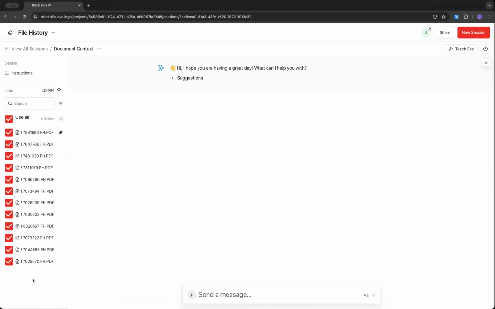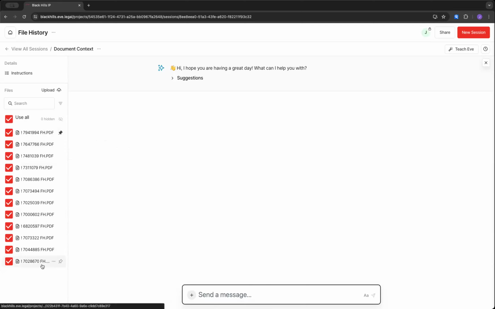So let's just include all. This is kind of neat. Let's see how this works. These are all file histories of semi-related, well, they're all related cases. They're not necessarily in the same family, but they were all filed on roughly the same date, and they deal with fuel injection. They're all from one company.